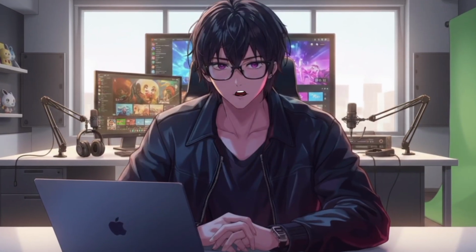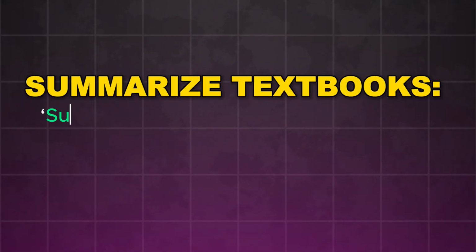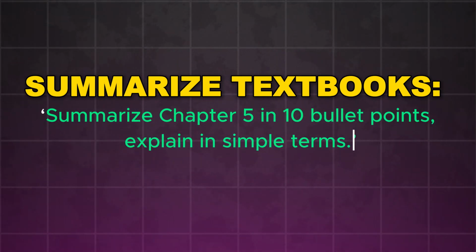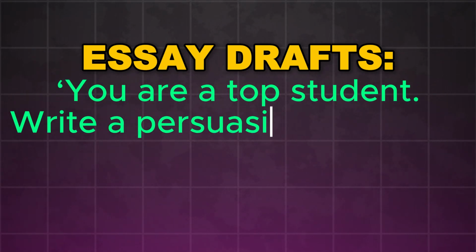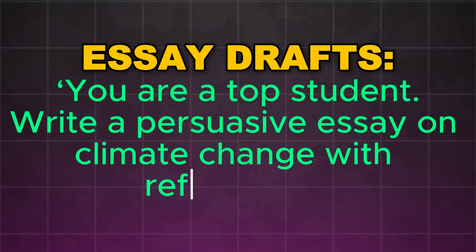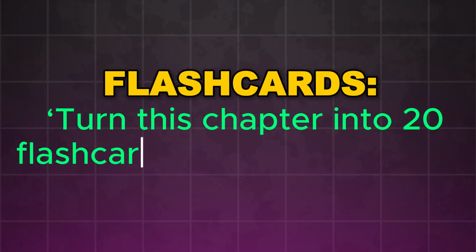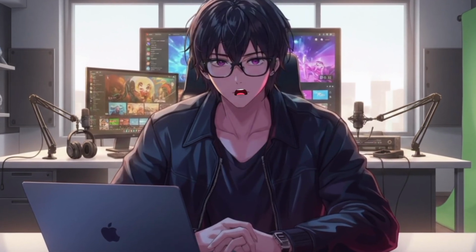Students, listen up. AI can literally save you hours every week. Here's how. Summarize textbooks: "Summarize Chapter 5 in 10 bullet points, explain in simple terms." Essay drafts: "You are a top student. Write a persuasive essay on climate change with references." Flashcards: "Turn this chapter into 20 flashcards for quick revision." This isn't cheating, it's working smarter.